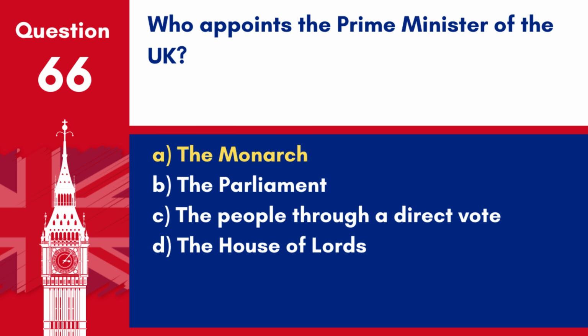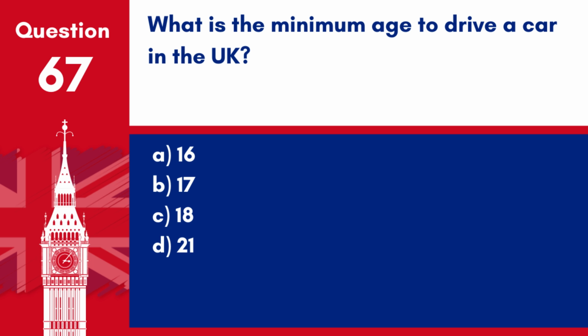Answer: A. The monarch. The Prime Minister of the UK is appointed by the monarch, typically the leader of the party that has the most seats in the House of Commons. Question 67. What is the minimum age to drive a car in the UK? A. 16. B. 17. C. 18. D. 21. Answer: B. 17. The minimum age to legally drive a car in the UK is 17.